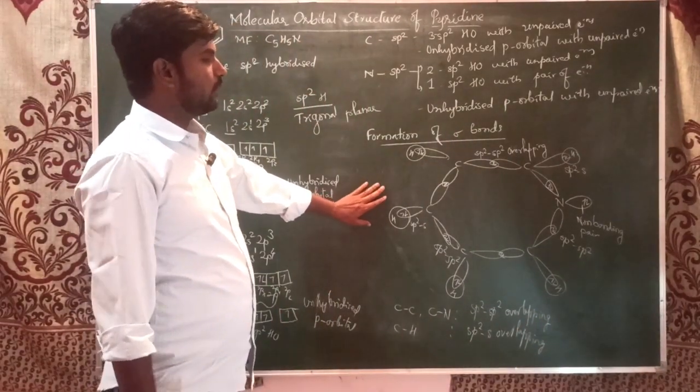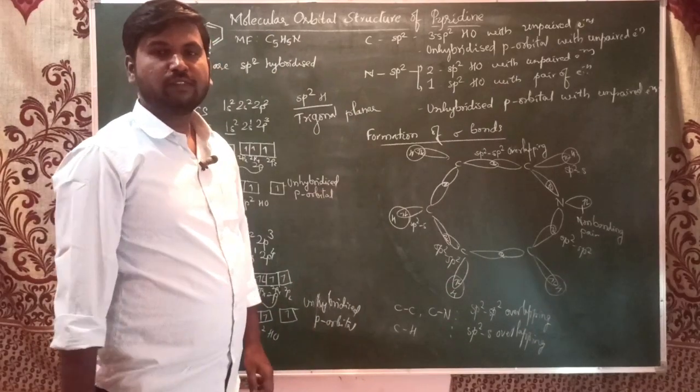So this is the molecular orbital structure of pyridine for the formation of sigma bonds.